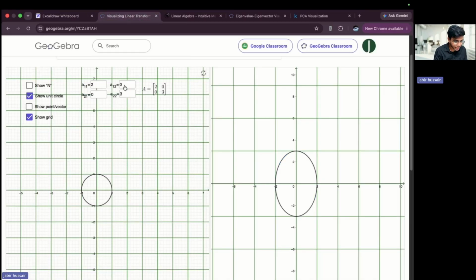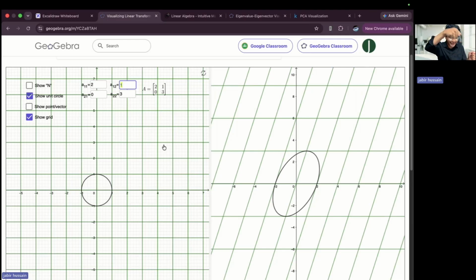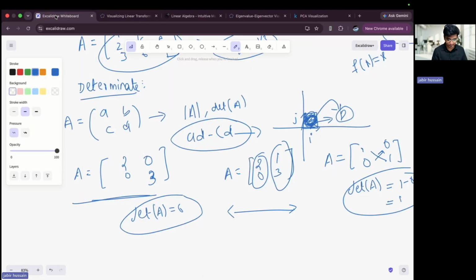So here I'm writing 1 comma 3. You will see that the space has rotated, tilted a bit, and now the square you are getting is actually not a square, it has become a parallelogram. If you're talking about three-dimensional space, then we will have a cube, and based on how much you expand, contract or rotate the space, the resultant shape you will get, we call this a parallelepiped.